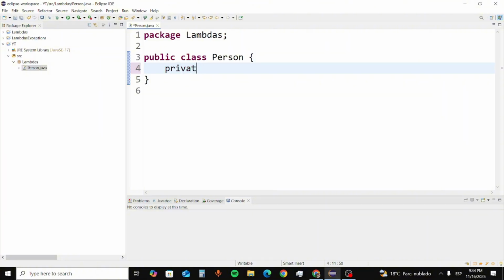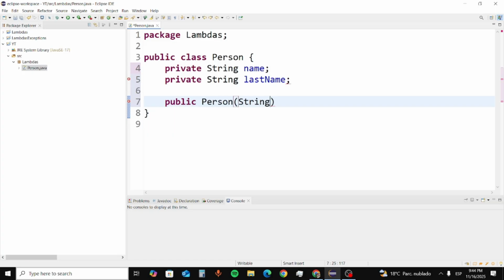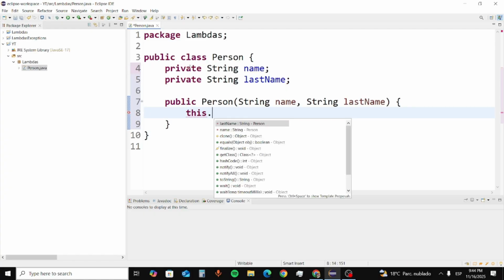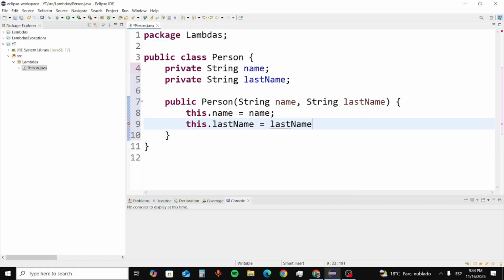I can create my private string name, private string last name, and also the constructor Person, with parameters string name, string last name. Inside the brackets, this dot, referring to the instance variables: this.name equals name, this.lastName equals lastName, right?